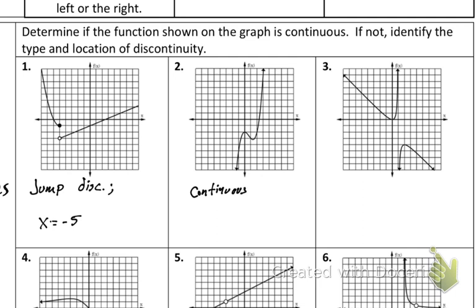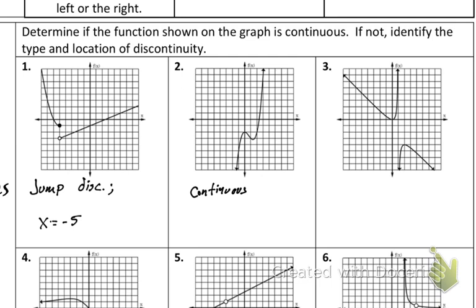Our next one, is that continuous? Wait, how's that one continuous? Yeah, I thought it would be infinite. That's not an option. The only option we have is either it's continuous or not continuous. And if it's not continuous, I have to name which one of those three. There is no infinite. Is it continuous or not? It is continuous because there's no breaks or anything in it. So it makes it continuous.